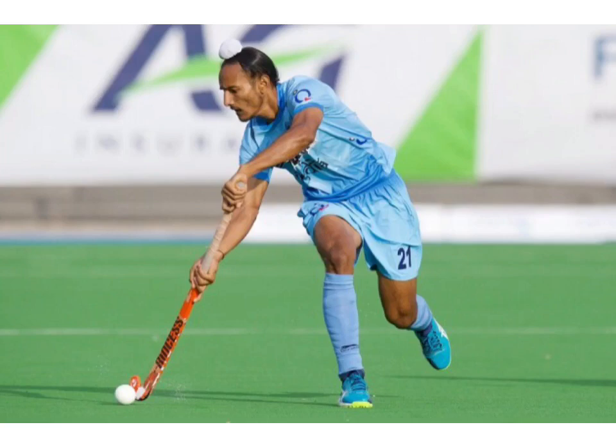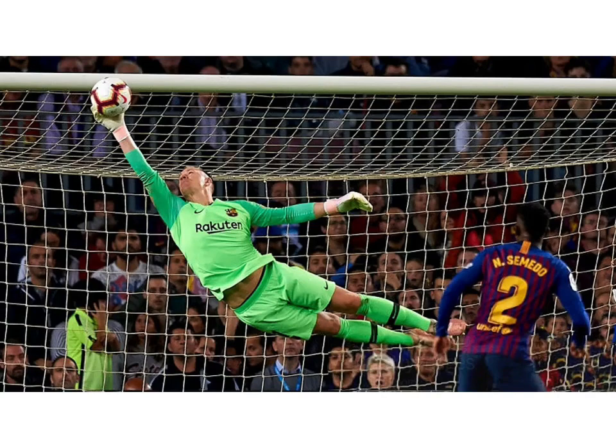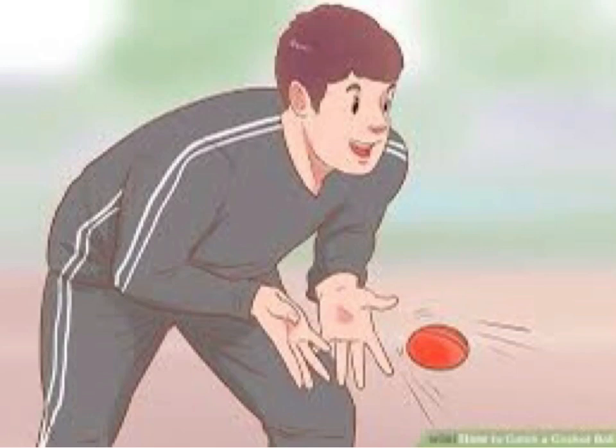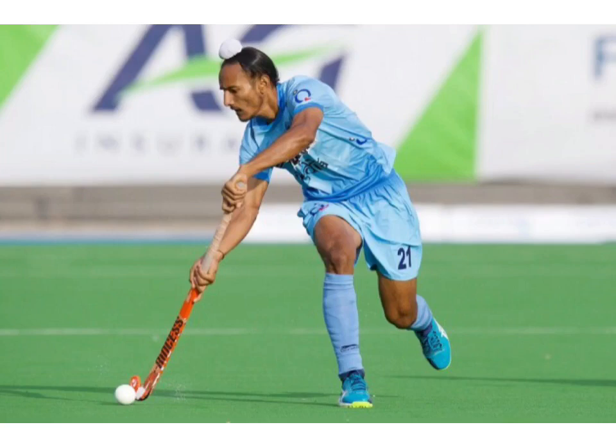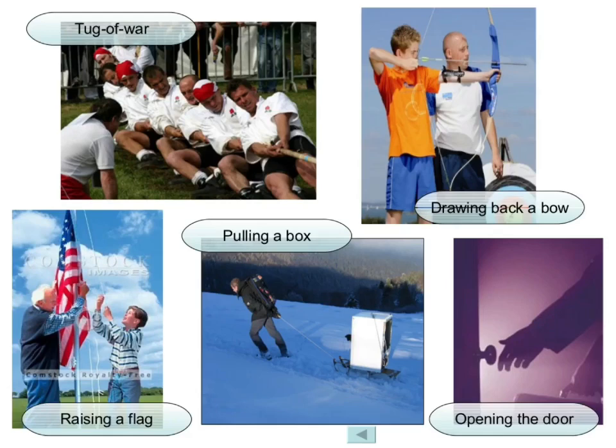A hockey player changes the direction of the moving ball with a flick of the stick. In all these situations, the ball is either made to move faster or slower, or its direction of motion is changed. We often say that a force has been applied on a ball when it is kicked, pushed, thrown or flicked. What is a force? What can it do to bodies on which it is applied? We will find answers to such questions in this module.